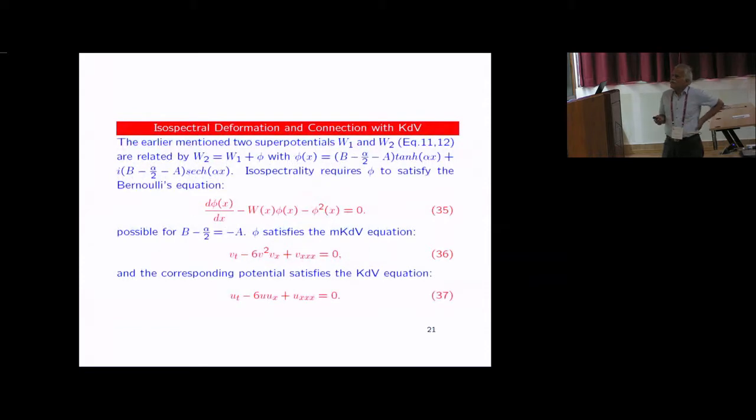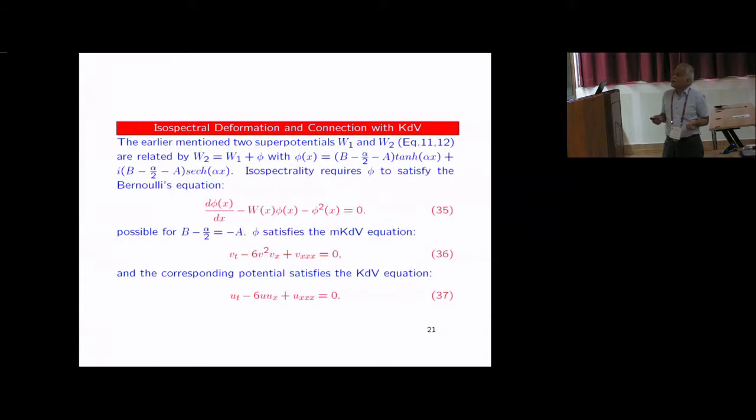Now, as I told you, very mysteriously, KdV and modified KdV kind of equations appear here. Now you see, there are two superpotentials giving rise to the same potential. They differ by a phi, and this phi is explicitly given like this. Now you can actually check that this is an isospectral deformation. Why is that? Because the spectrum is the same, the potential is the same. So this is an isospectral deformation with a parameter condition. This parameter condition is the one which came from the symmetry which I had mentioned to you. Once the parameter condition is satisfied, you find this phi, which is like the superpotential part, satisfies the modified KdV equation, and correspondingly the potential satisfies the KdV equation.